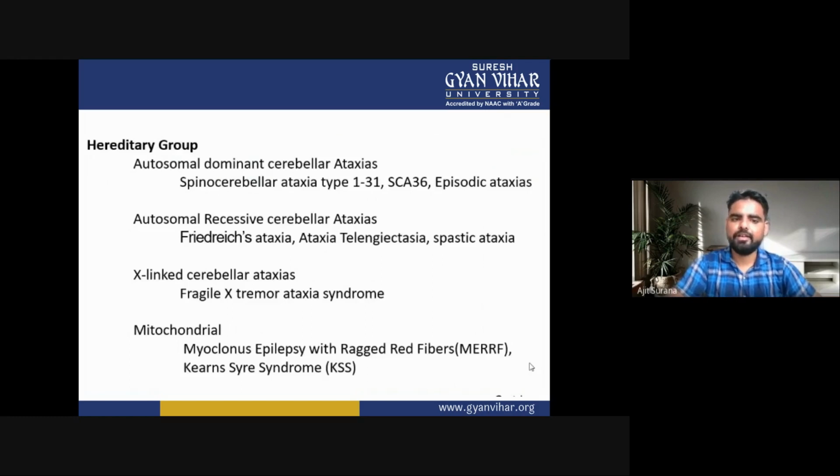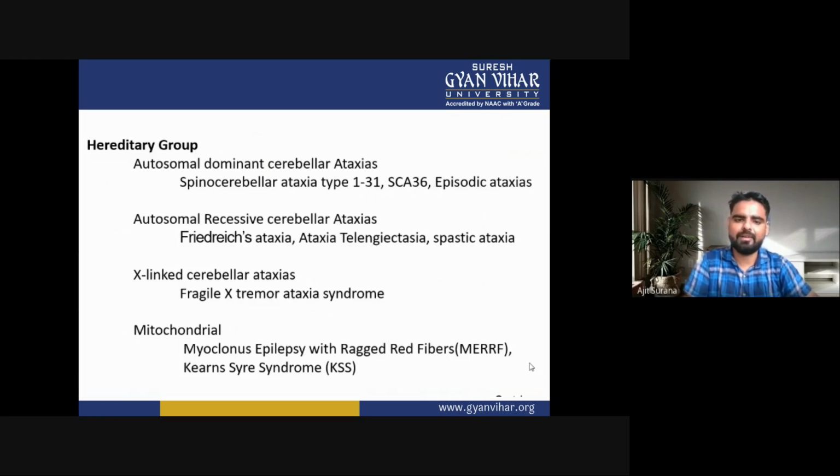Now the hereditary group. In the hereditary group, there is autosomal dominant cerebellar ataxia: spinocerebellar ataxia type 1 to 31, spinocerebellar ataxia 36, and episodic ataxia.